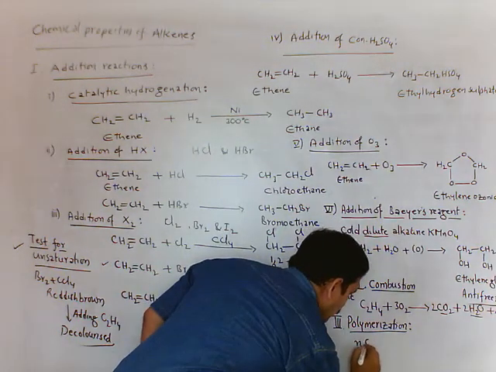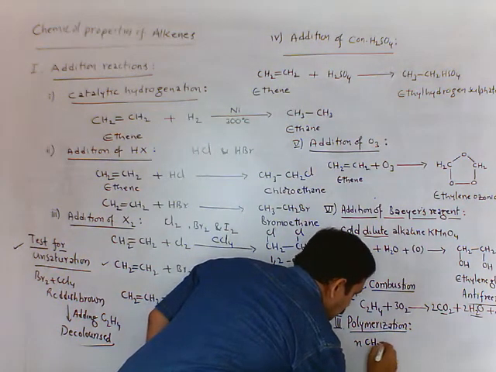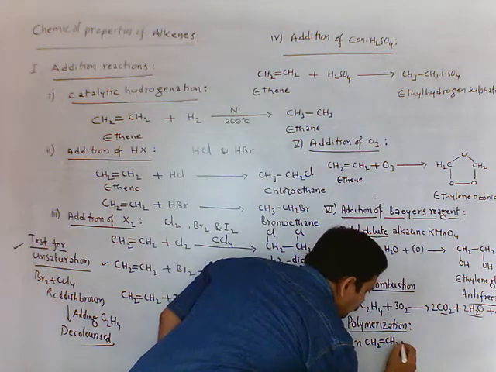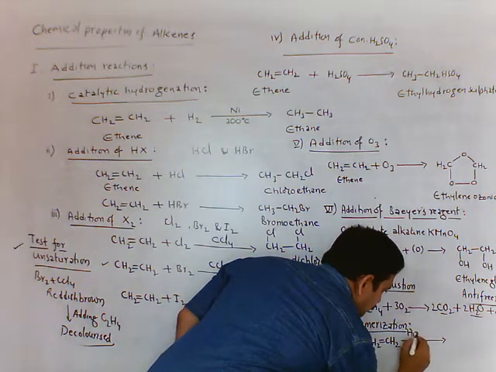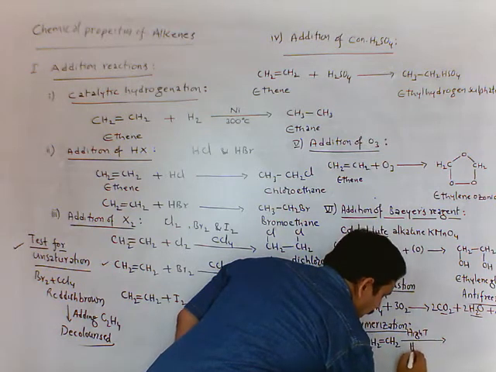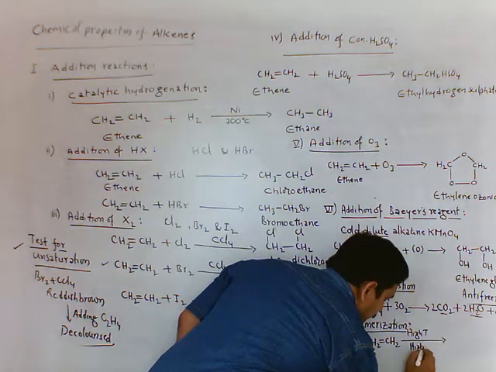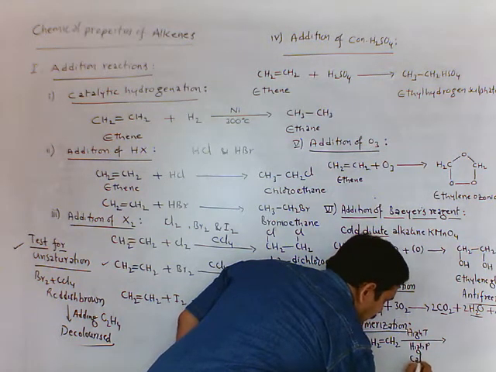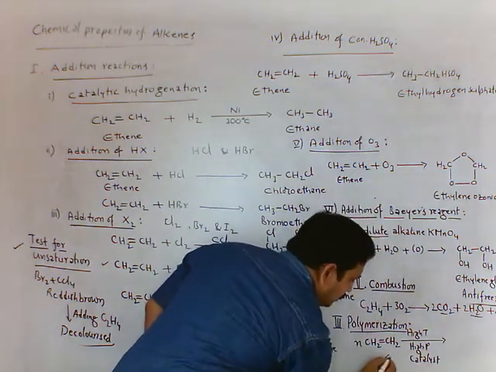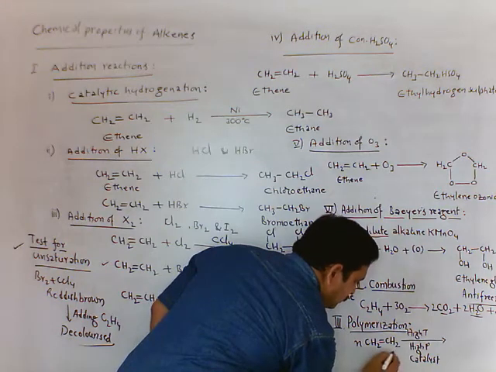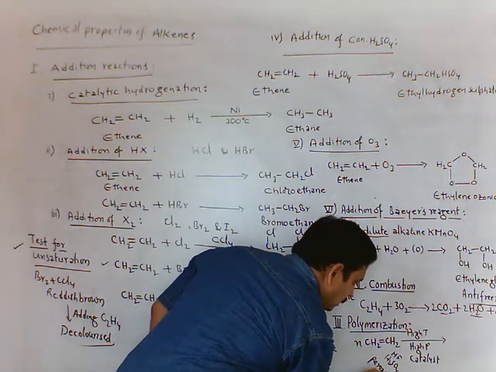N moles of CH2 double bond CH2, heating at high temperature, high pressure, and using catalyst. Here catalysts we use are sulfuric acid, hydrogen fluoride, sometimes peroxides also.